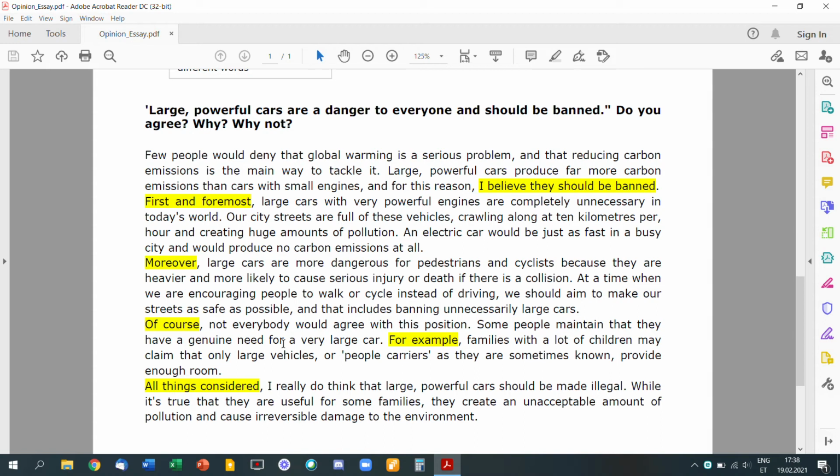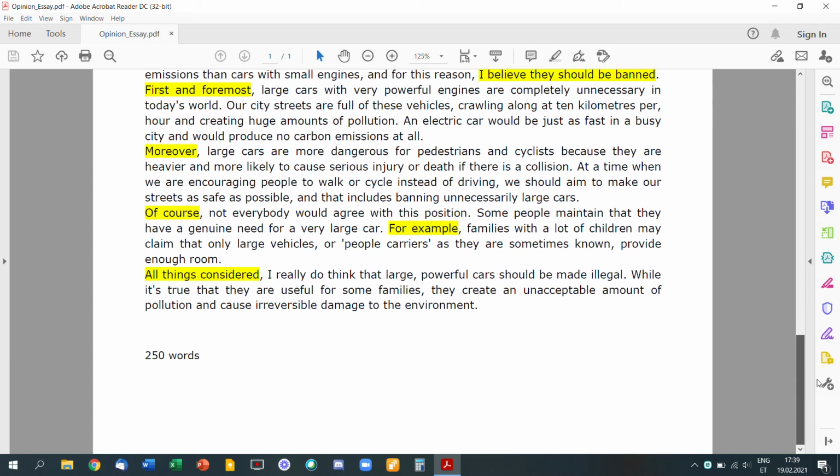Now we're coming to the conclusion. All things considered, I really do think that large, powerful cars should be made illegal. While it's true that they are useful for some families, they create an unacceptable amount of pollution and cause irreversible damage to the environment. So I believe this is a good example of an opinion essay and its layout. And this is roughly 250 words.